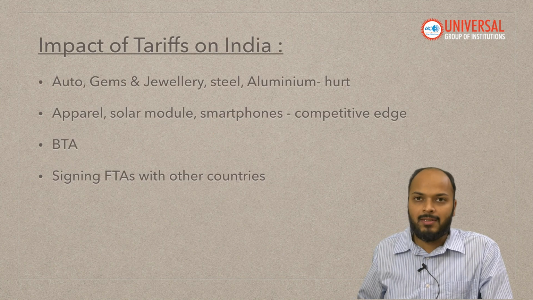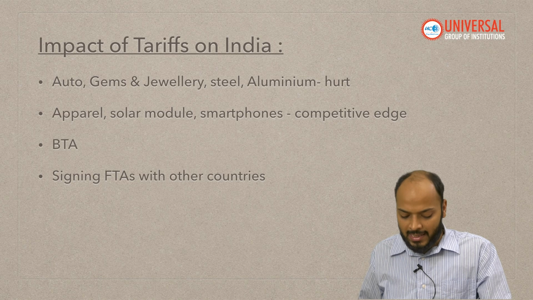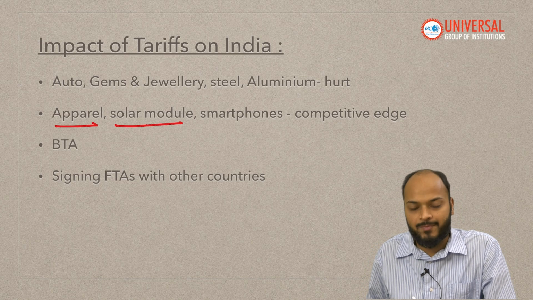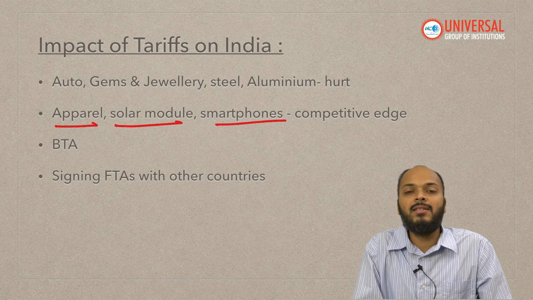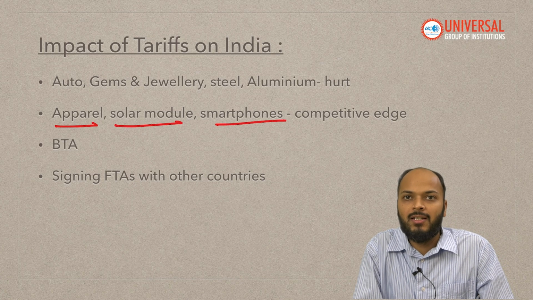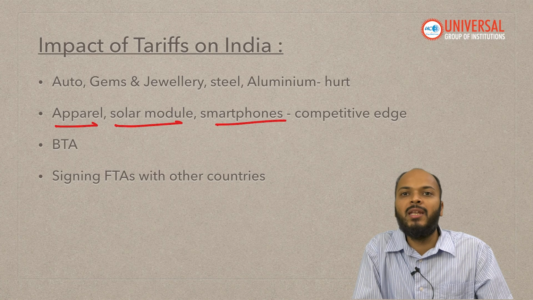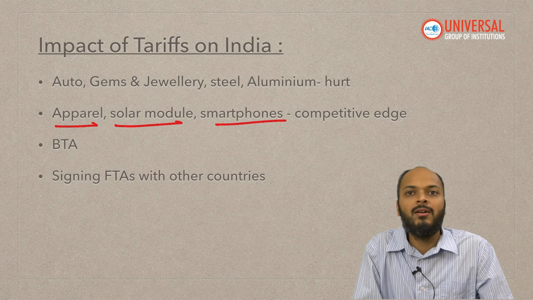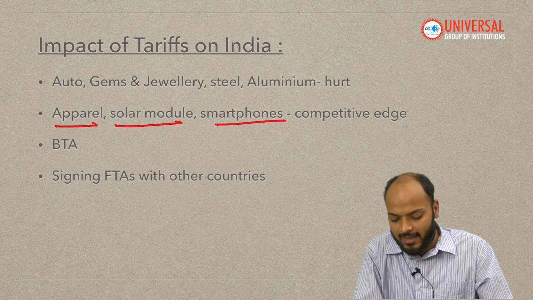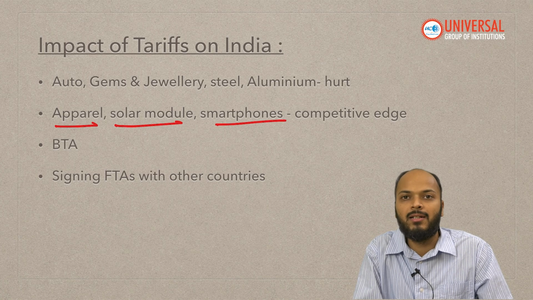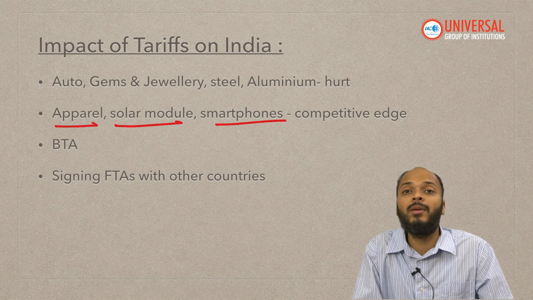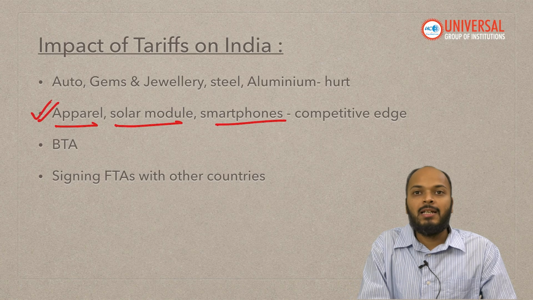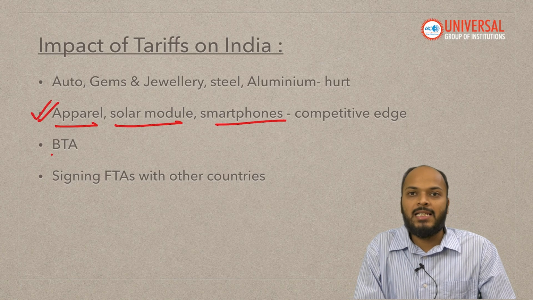Now the sectors in which we were competing with these countries, like the apparel sector, textile sector, solar modules, smartphones, in these sectors India now has a competitive edge. The reason being, our competitors have been imposed a higher tariff by USA than India, right? So Indian goods in these sectors will now become more competitive in USA's market, and hence there are some sectors which might get benefited